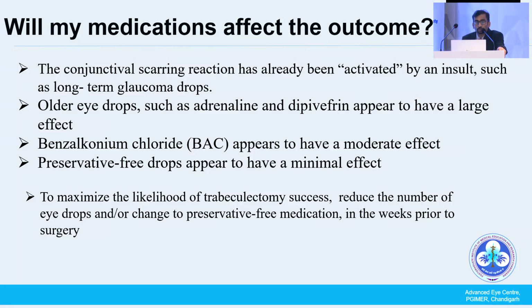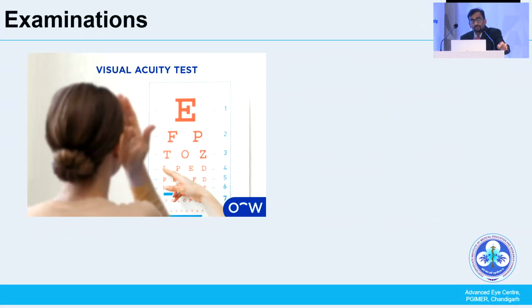Some surgeons prefer to reduce the number of medications and start oral medication, and some surgeons will start steroids at least 1 week prior to the surgery. Visual acuity is important. The success of trabeculectomy does not mean just reducing the IOP; the patient should also maintain visual acuity. The patient can ask, will I get my vision back? We should make the patient understand that we won't get visual gain, but we are trying to preserve the vision the patient already has. There can be a chance of wipeout also, sometimes.